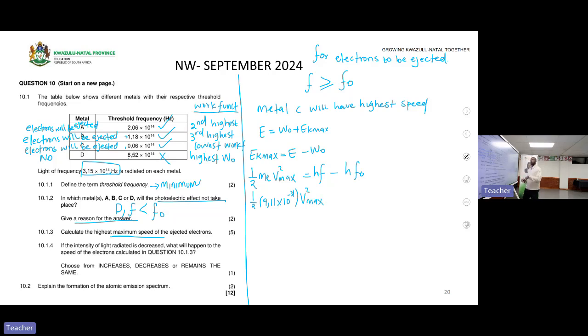You first find V squared and then conclude by taking the square root, don't rush to take the square root. h is 6,63 times 10 to the minus 34. Frequency of light is 3,15 times 10 to the 14, minus 6,63 times 10 to the minus 34 times threshold frequency 0,06 times 10 to the 14. Okay, good. Fast. 4,56 times 10 to the minus 31 V squared max is equal to